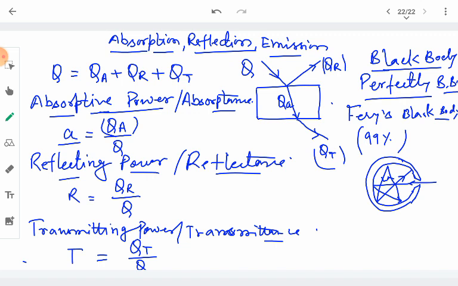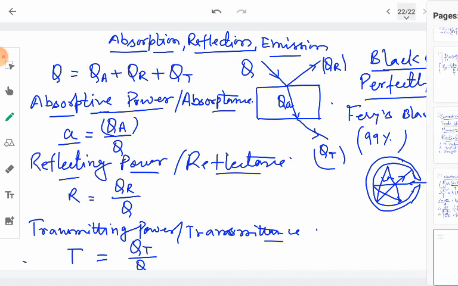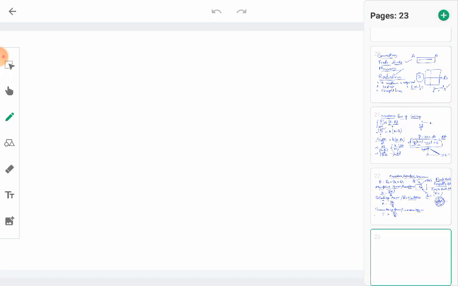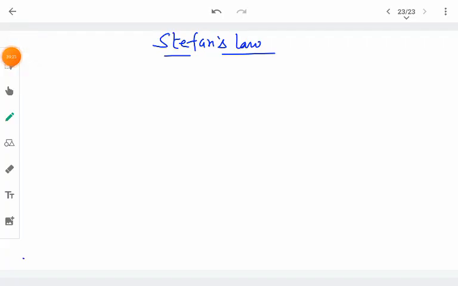We have two more important laws about this heat transfer, out of which one is Stefan's law. When a black body, which absorbs the heat radiation to the best, is heated, it starts emitting radiations of different kinds.